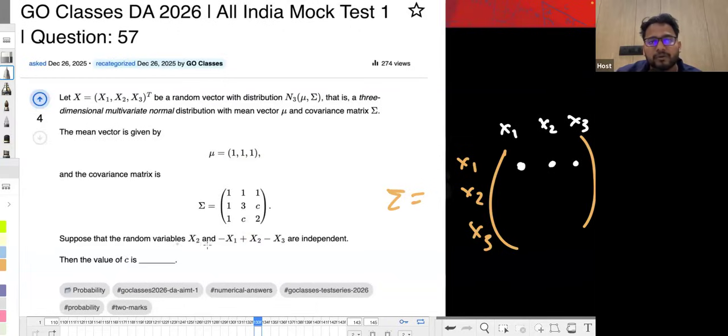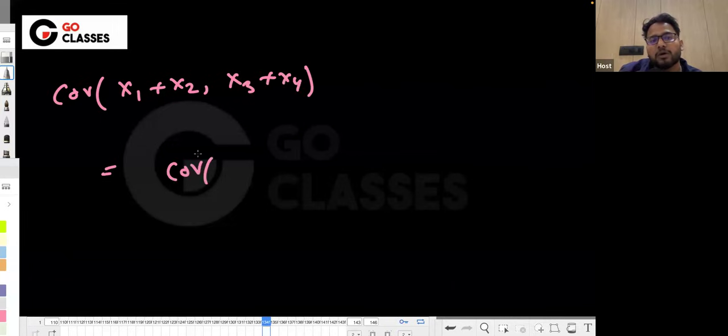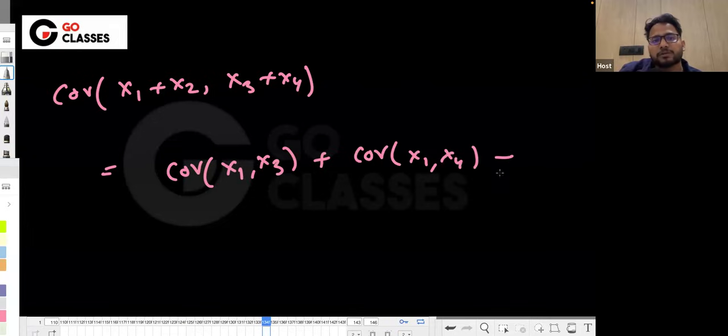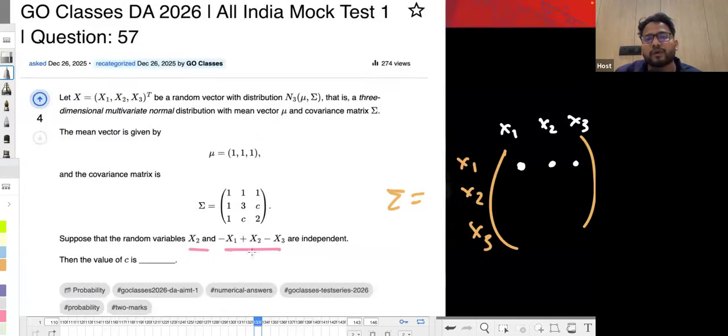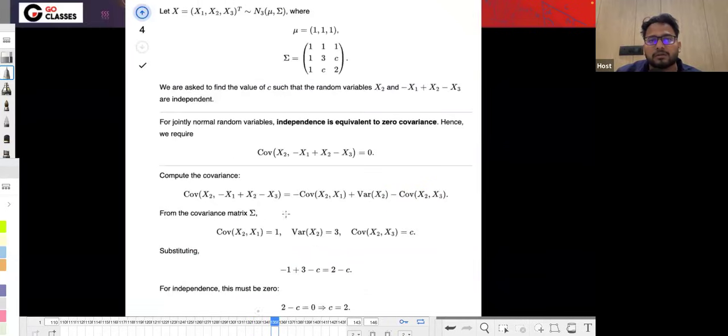Now they are saying suppose the random variable x2 and this other random variable are independent, which means the covariance between these two is zero. By the way, let me tell you the formula of covariance. We have already covered these things in the class, but here I'm just telling you. If you have something like this, then it is the covariance between x1 and x3 plus the covariance between x1 and x4 plus the covariance between x2 and x3 plus the covariance between x2 and x4. They are saying that the covariance between x2 and this particular quantity is zero. So you can write this in this way.